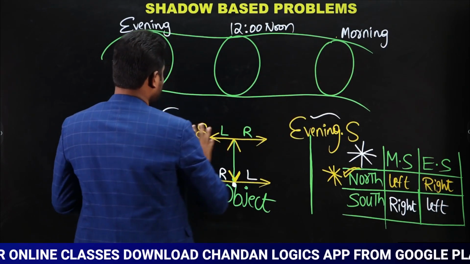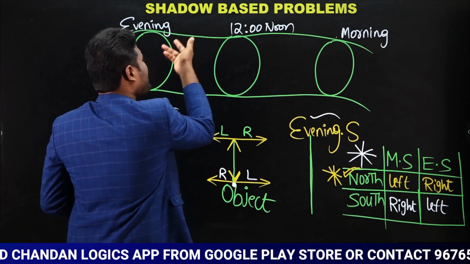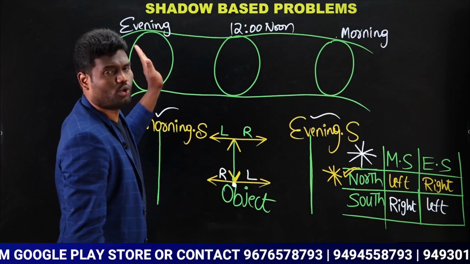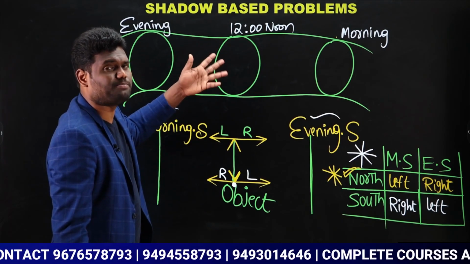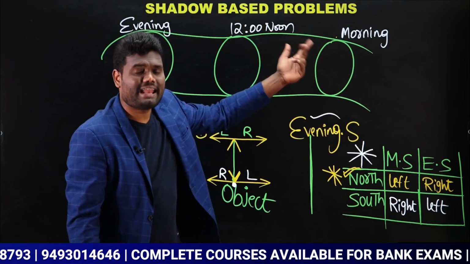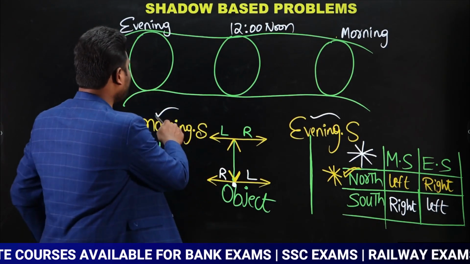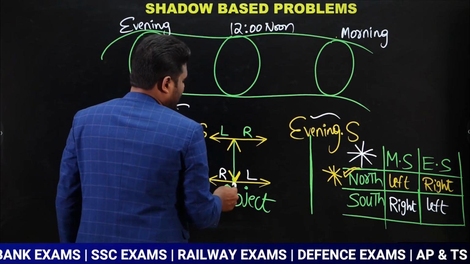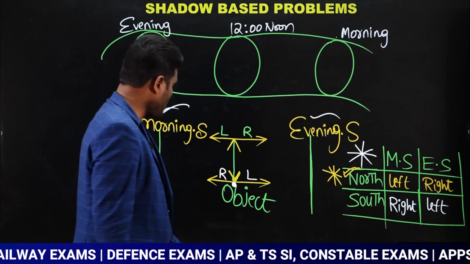Morning time, this is the shadow. Evening time, this is the shadow. Now when I say 1 p.m., it will be evening time only, and don't say afternoon and all. After 12 noon, whether it is 1 p.m., 2 p.m., 3 p.m., 4 p.m., 6 p.m., all of them will be evening. And before 12 noon, 11 a.m., 10 a.m., 9 a.m., all of them will be morning. So this will be the morning shadow and this will be the evening shadow. When it is 12 noon, the shadow will be exactly below the object. Is that clear? Now observe carefully.